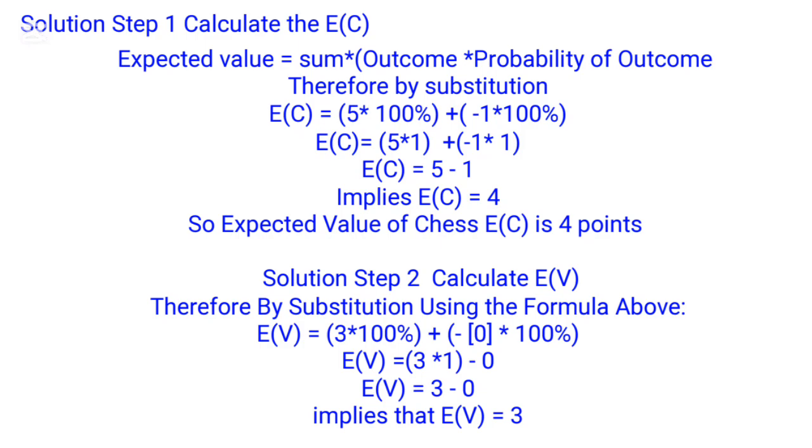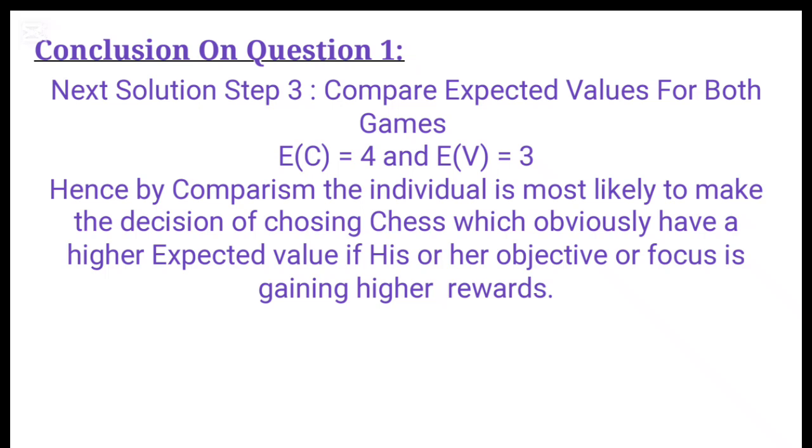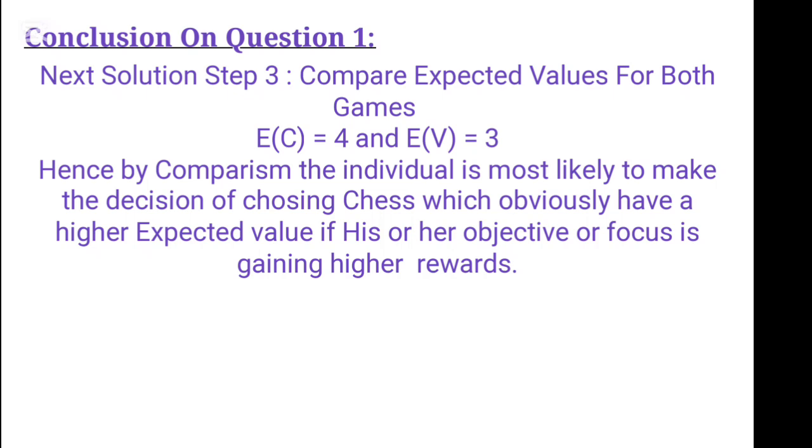Alright, next. Solution step 3, let's compare the expected values for both game options. Thus, expected value of playing chess is 4 points, whereas that of playing a video game is 3 points.